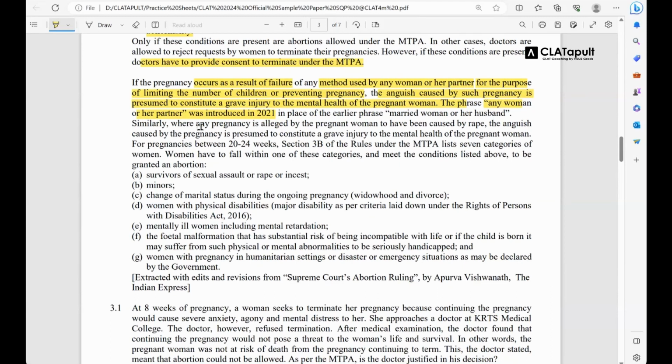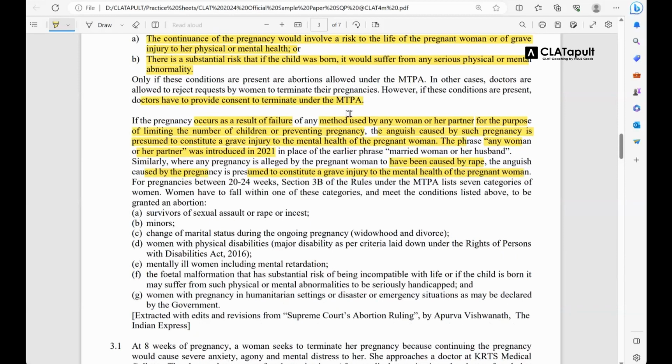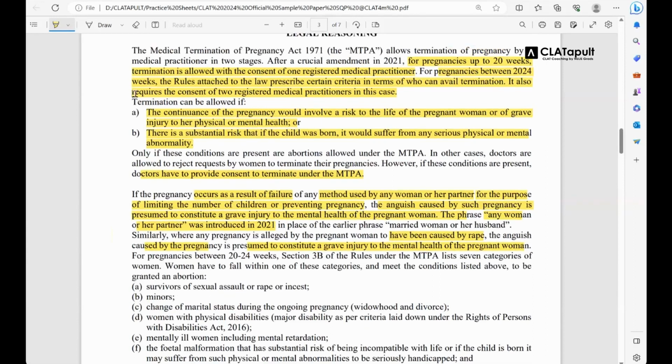Similarly, where any pregnancy is alleged by a pregnant woman to have been caused by rape, the anguish caused by the pregnancy is presumed to constitute a grave injury to the mental health of the pregnant woman. So just like a failure of any method for the purpose of limiting the number of children, similarly, if the pregnancy is caused by rape, then also it would be ascertained that if such a pregnancy continues, it would constitute a grave injury to the mental health of the pregnant woman, which again would fall under criteria A and the pregnancy can be terminated.